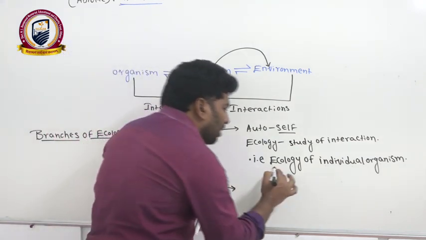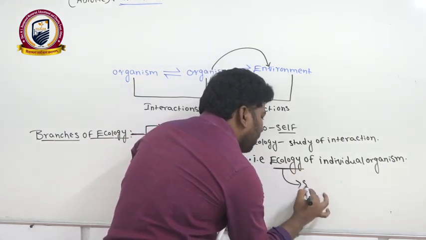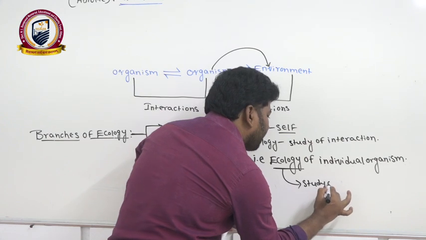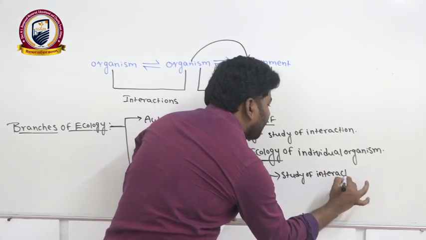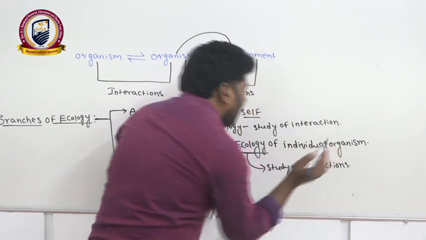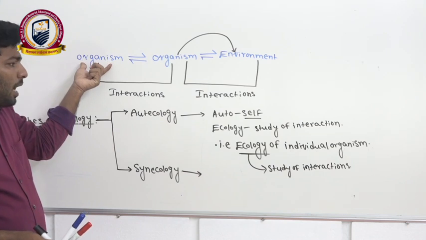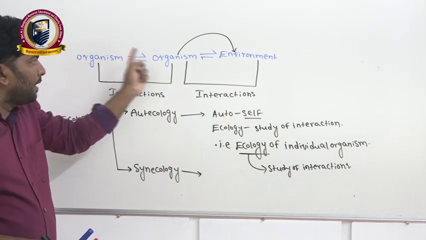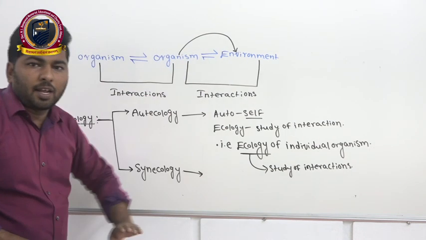Ecology of an individual organism means, as we know, ecology is the study of interactions. I already told you the interactions may be among the organisms, between the organisms, or between organisms and their environment.